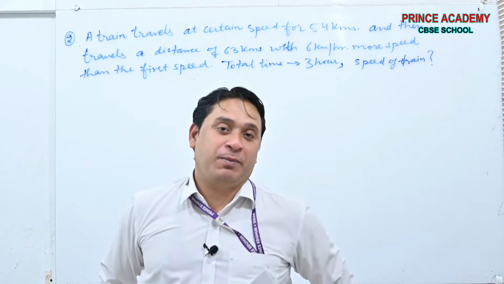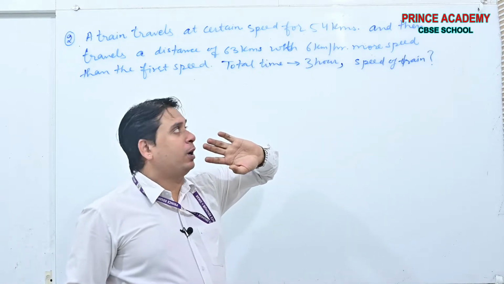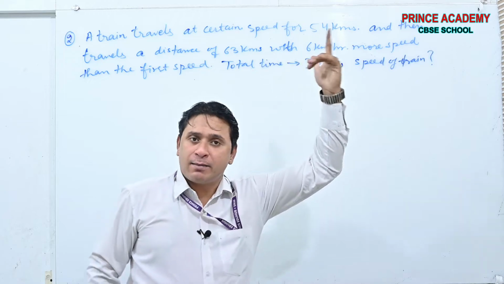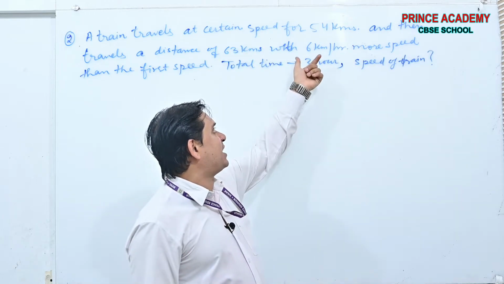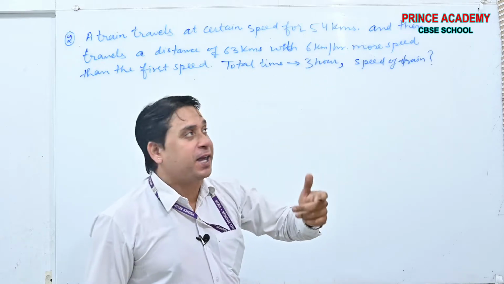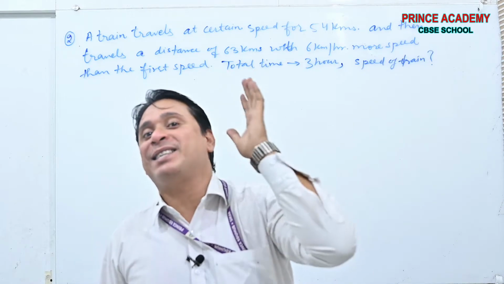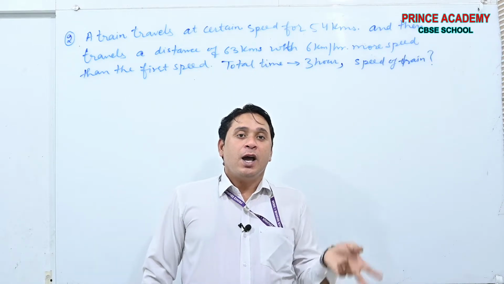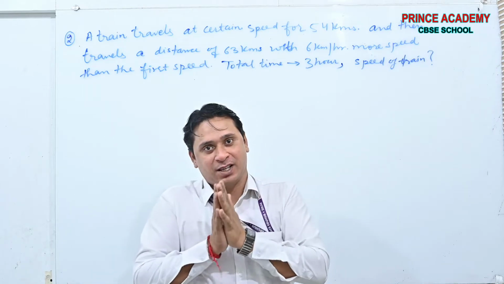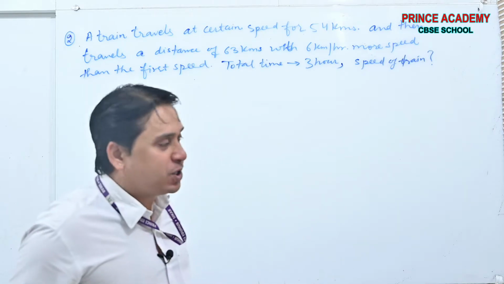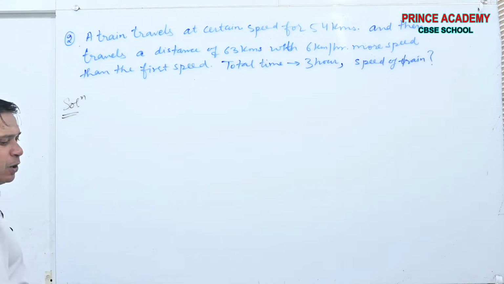Again very simple question beta. See, in first case distance is 54 and the speed is something. Assume something. In the next case distance is 63 and the speed is 6 more than something, means 6 plus something. Are you getting my point? First speed is x, then the second speed is x plus 6. It's obvious. Very simple question. See beta, if we start the solution, directly we can go to the conclusion.